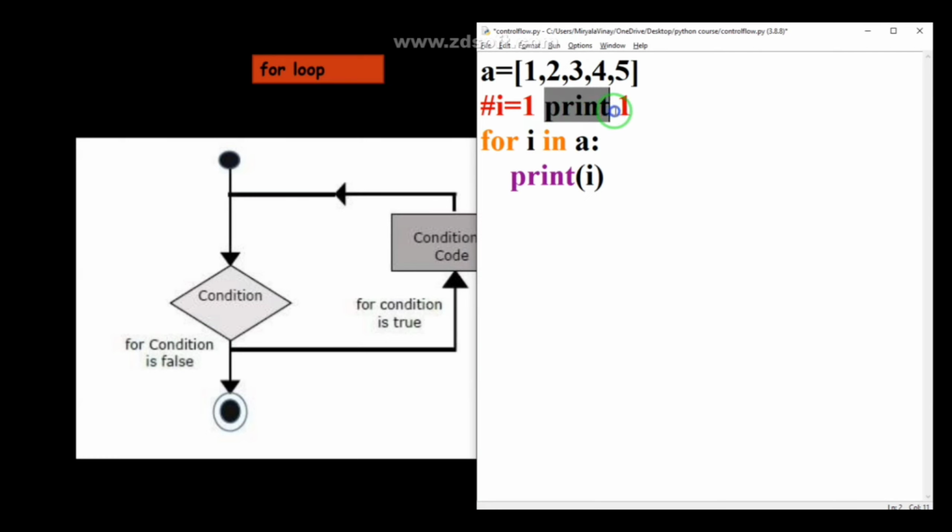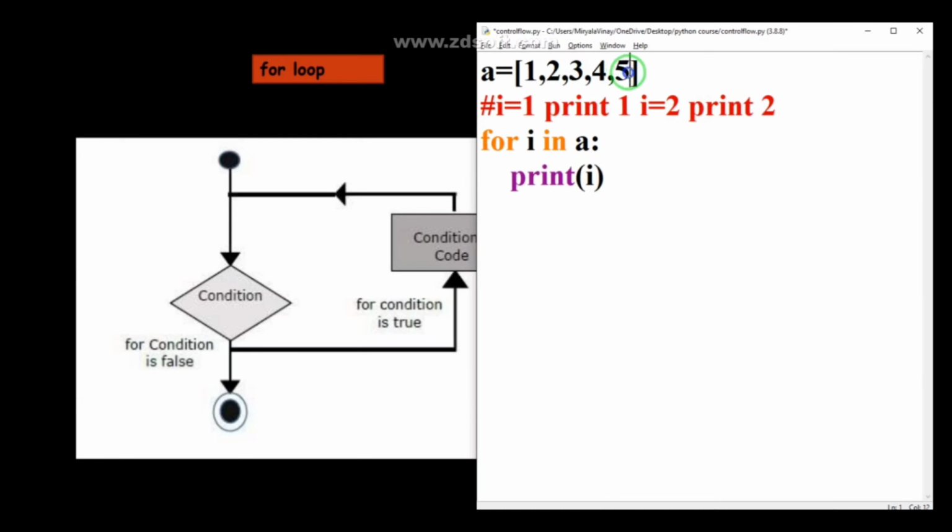After printing 1, automatically the i value will increase. Increase means it will move forward. i equal to 1 was initially, right? So it will now take i equal to 2. After that I am writing the print statement. So print i. Now what is the value of i? It will print 2. Like this, i will move forward around the list.